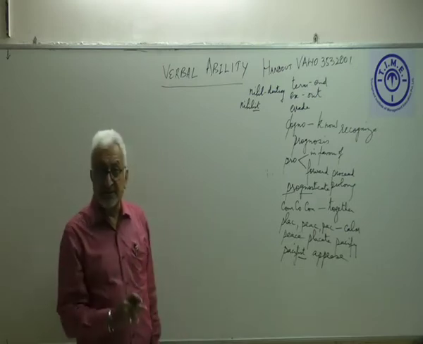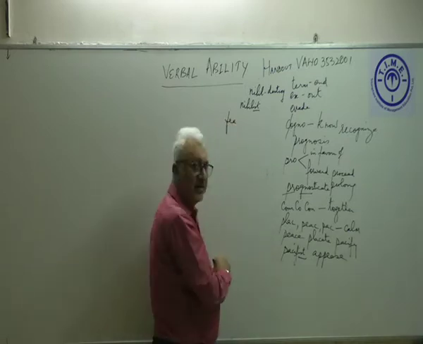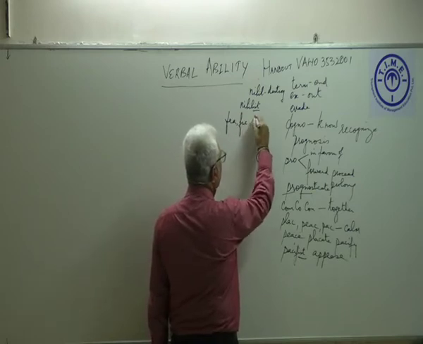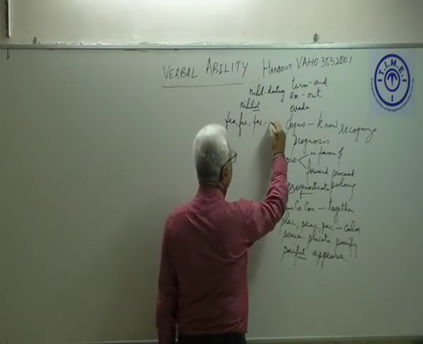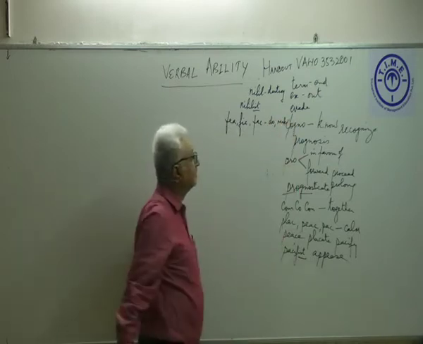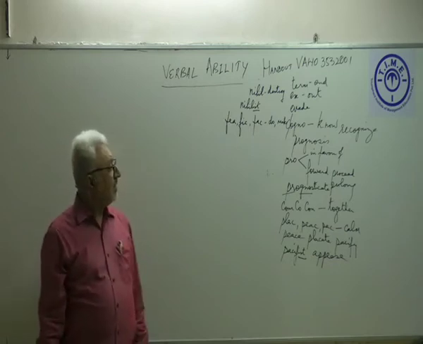Now, let's understand the root here also. In feasible, we have FEA. FEA or FIC or FAC relates to doing or making something. To do or make is feasible.